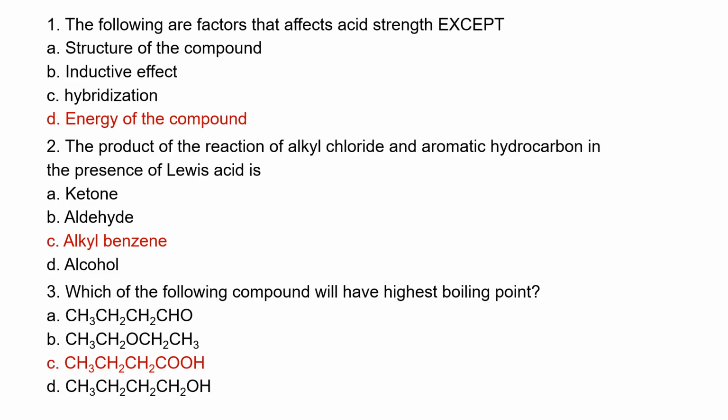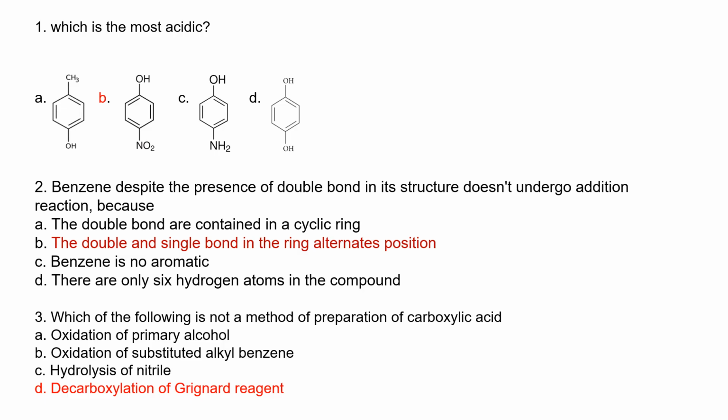Which of the following compounds will have the highest boiling point? Because of hydrogen bonding, carboxylic acid. In the absence of carboxylic acid it would be primary alcohol, but in this case there is carboxylic acid, so C is the best option. Which is the most acidic? Remember, phenol is activated, so any group that releases electrons will make it weaker. Looking at all, they are releasing except NO2 that is withdrawing, so NO2 is most acidic.